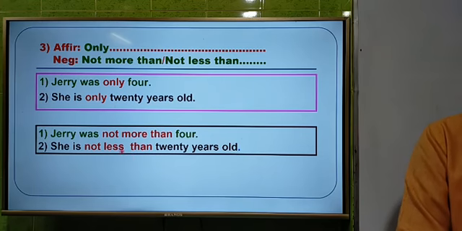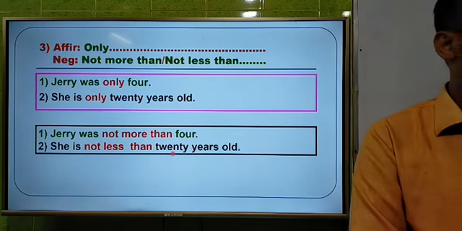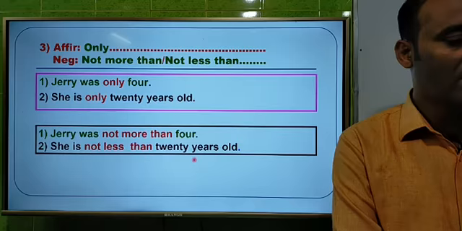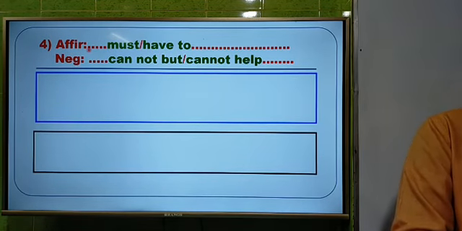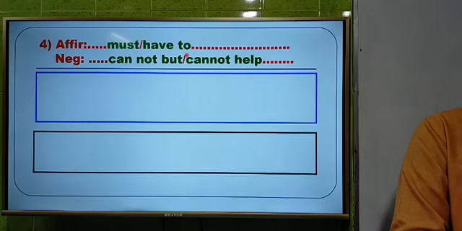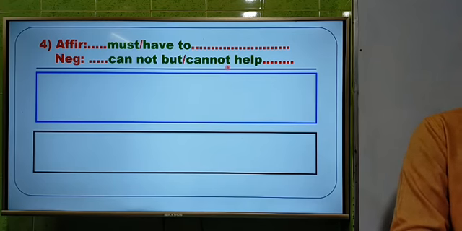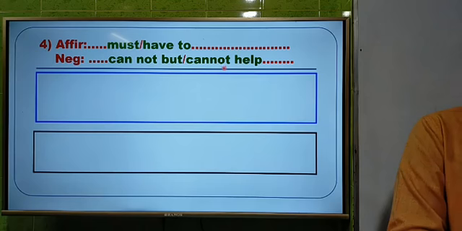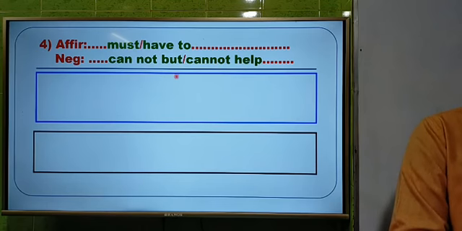So this is the third rule, dear students. And now I am going to the next rule, rule number 4. You see that in an affirmative sentence, if we get must or have to, we can use cannot but or cannot help. These two we can use instead of must or have to.